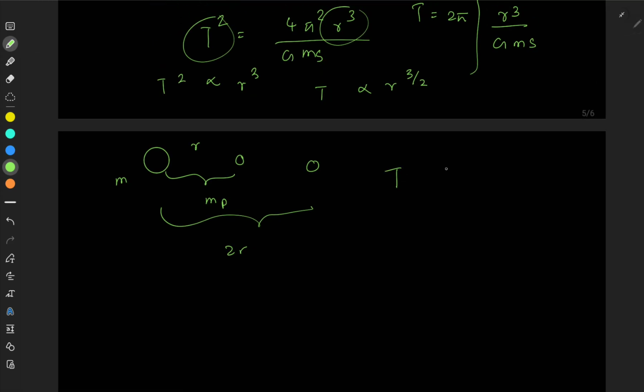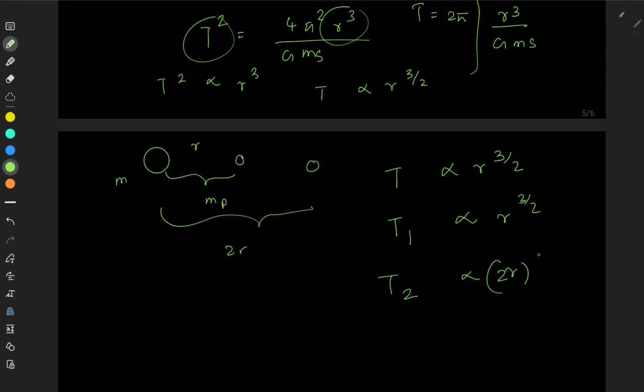T is proportional to r to the power 3 over 2. Initial distance is r, so initial time period is going to be proportional to r to the power 3 over 2. Now second time period, if you place the same planet at a distance of 2r, hypothetically, then the time period is going to be proportional to 2r to the power what?